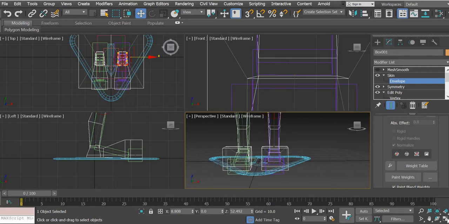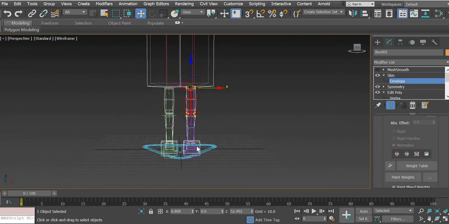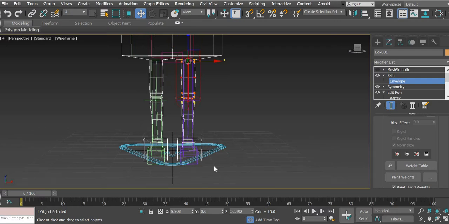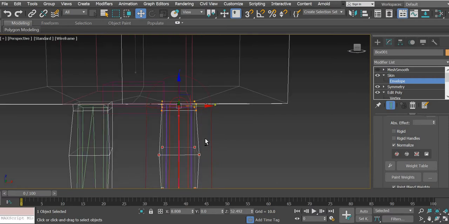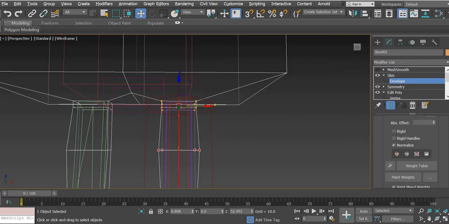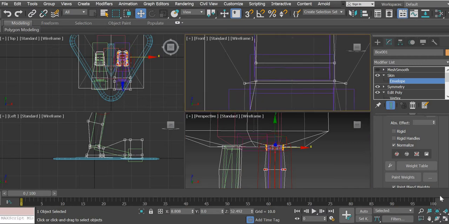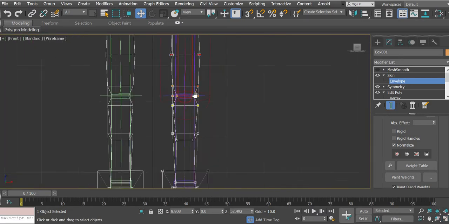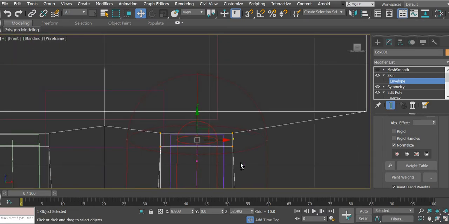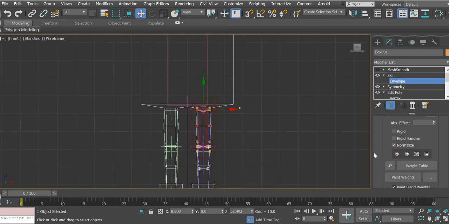Now what we need to do is select all these vertices. We can go to the front view, it's better. We have selected this, and then control select these, and then these weights have to be mirrored here.